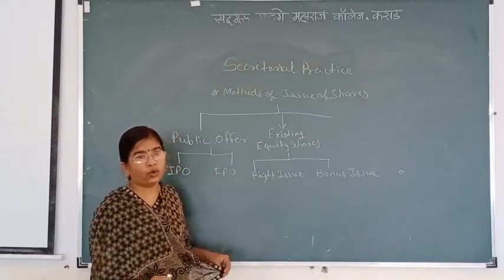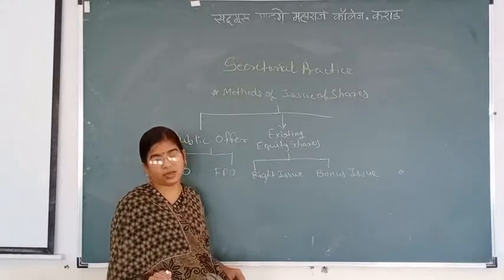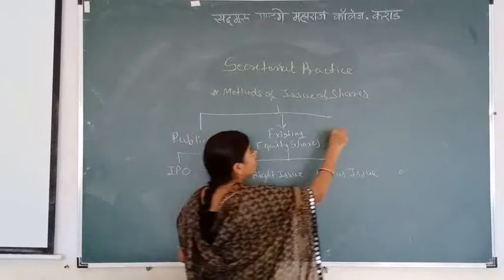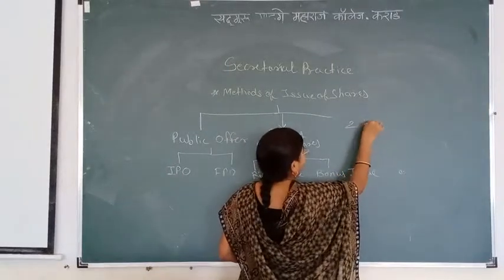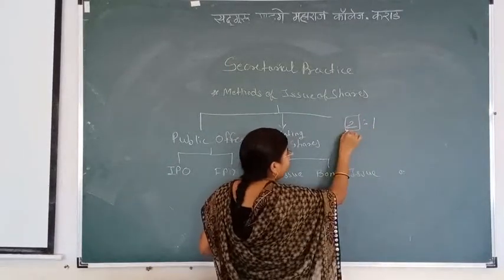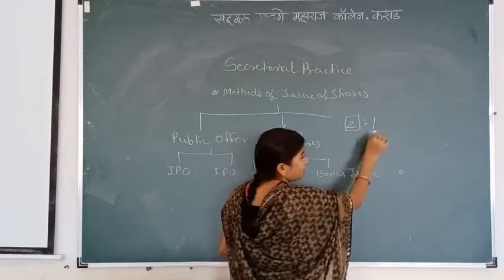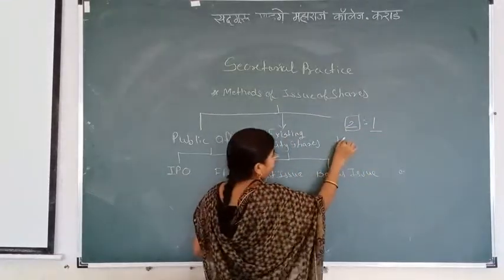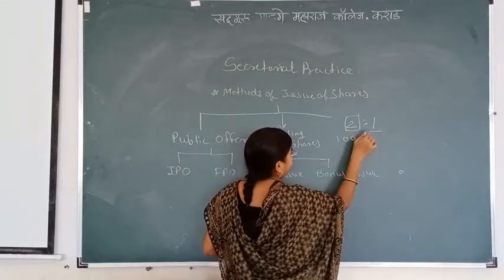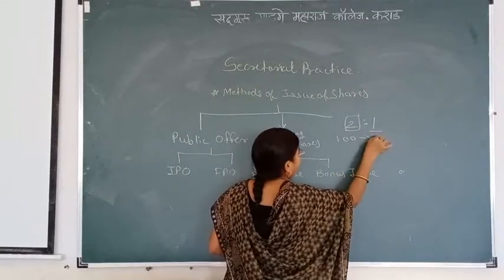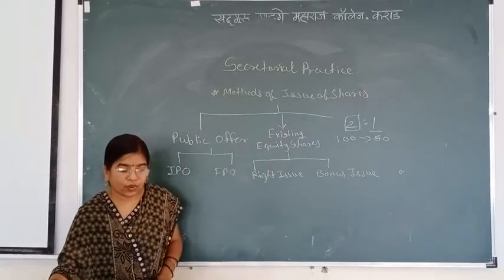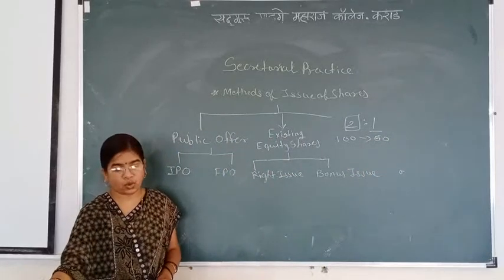That is, in proportion to how many shares shareholders hold. For example, 2:1 means a person holding 2 shares gets 1 share. When a person holds 100 shares, the company gives him 50 shares as a right issue. So the letter of offer must contain the number of shares offered.